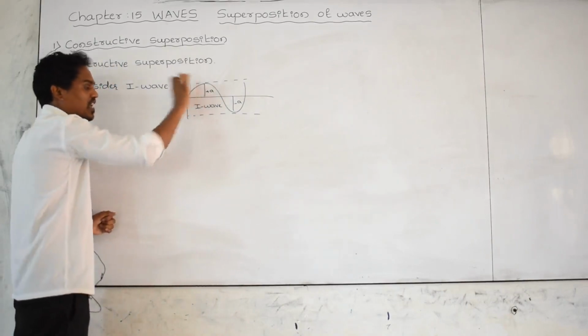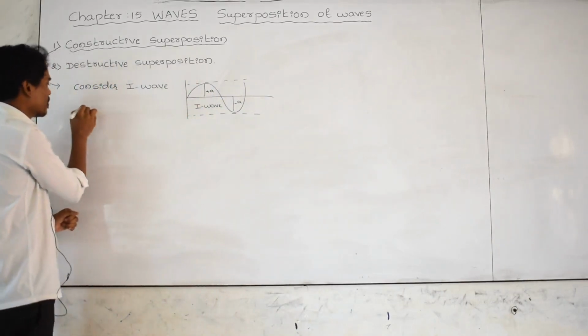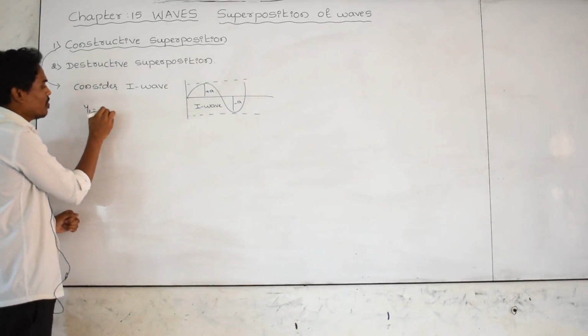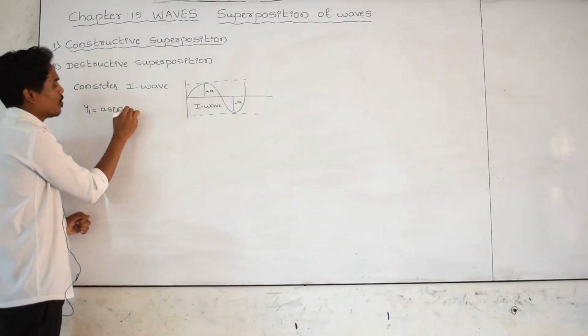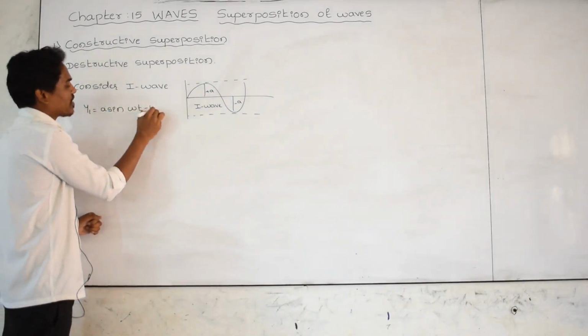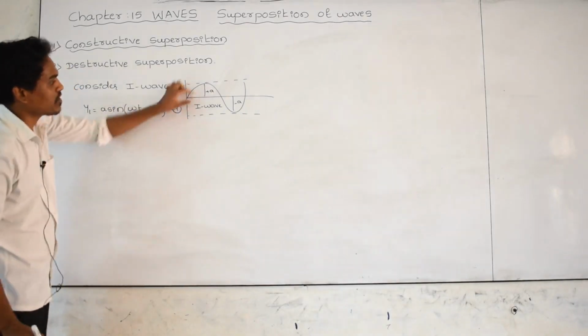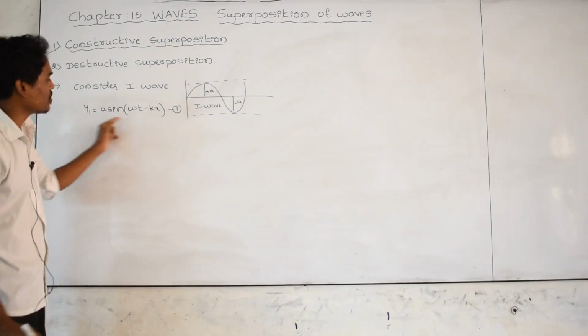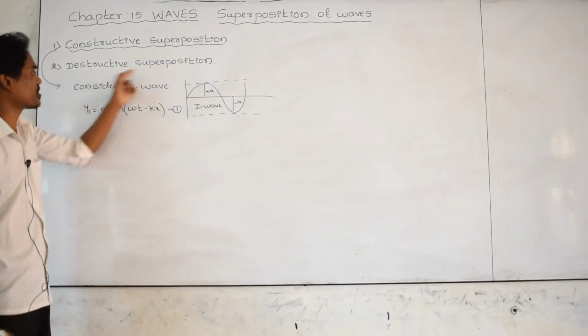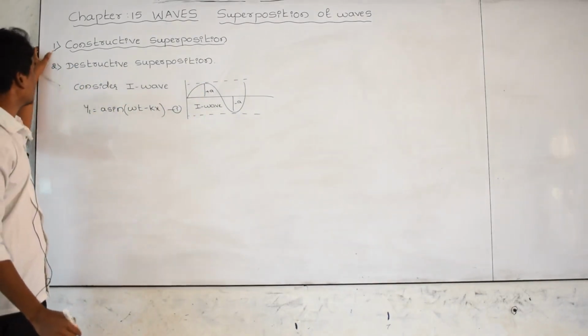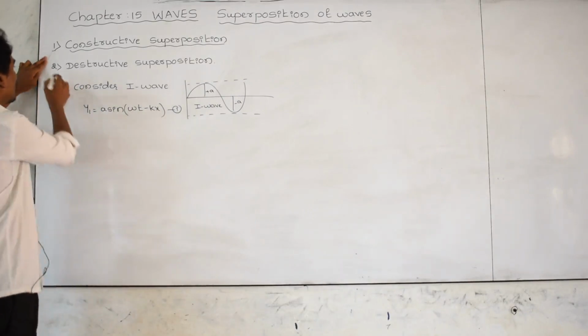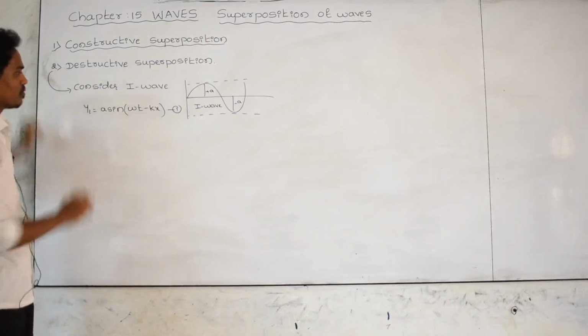This displacement can be found by using the formula y1 is equal to a sine of omega t minus kx. Let us take it as equation number 1. The displacement of this first wave can be found by using this formula. I am talking about destructive now. Don't confuse, I am talking about destructive.